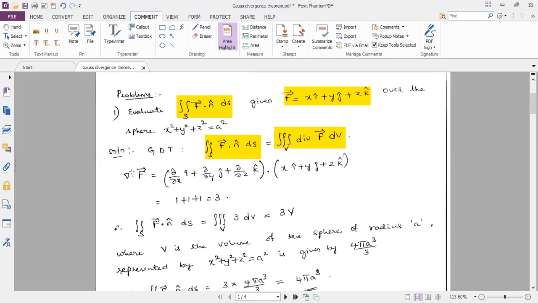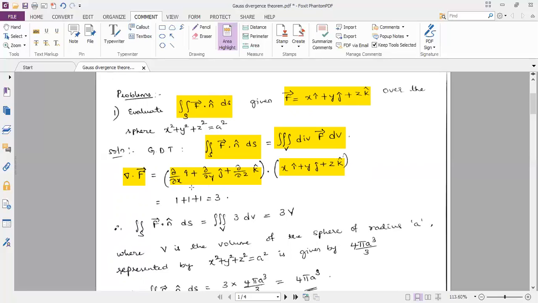Evaluating divergence of vector F, del dot F. Del is an operator given by dou by dou x i plus dou by dou y j plus dou by dou z k, dot product with the given vector F, that is xi plus yj plus zk. Performing the dot product between these two vectors, recalling the property that i dot i is equal to 1, j dot j is equal to 1 and k dot k is equal to 1. The rest all dot products are 0.